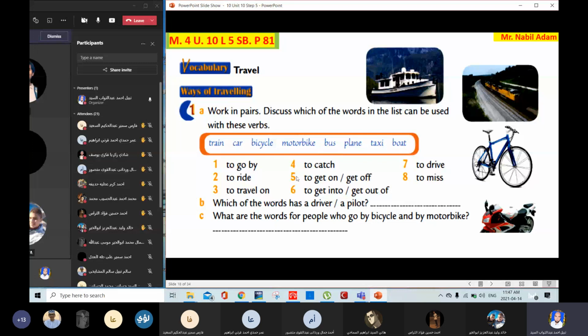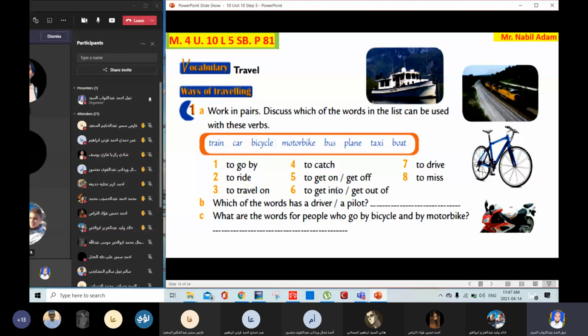What about the others? Now, please read the words and phrases and match them with words from the list. Go by, ride, travel on, catch, get on, get off. So get on the bus, get off the bus, get into, get out of, get into the train, get out of the train. Drive, what do you drive? Choose one of these words, or you can use more than one means of transportation. To miss, what do you miss? I miss the taxi, I miss the bus, I miss the train.